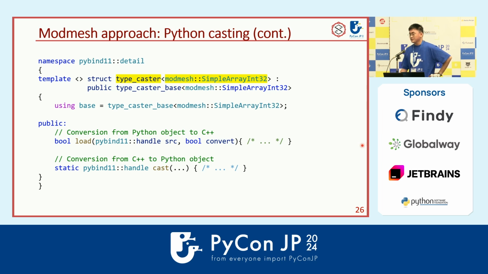I see. As we implement the core logic on the C++ side, I think that wouldn't be an issue because C++ is strongly typed. We have static checks also, so we check a lot about the data type on the C++ side. If we implemented it on the Python side, it would be a little difficult, but because we implement it on the C++ side, I don't think that will be an issue.